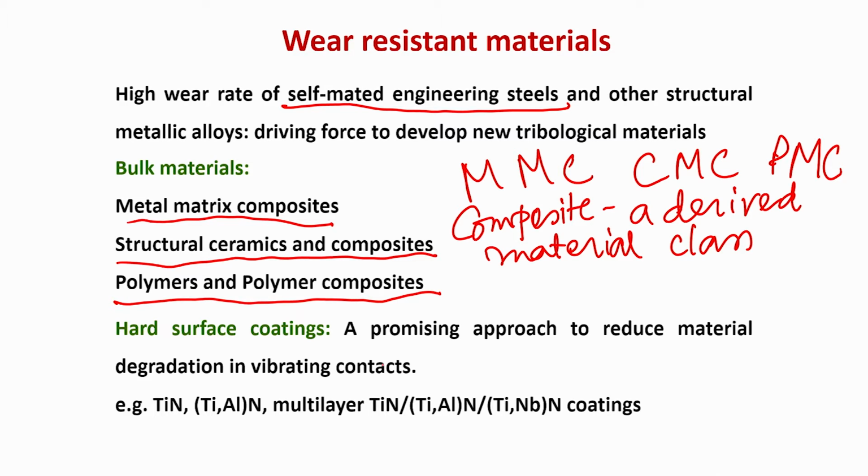So, the idea of developing a composite is to improve certain properties, like the mechanical properties of the composite.